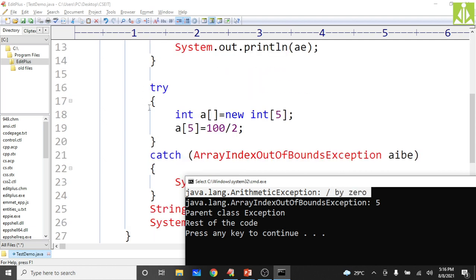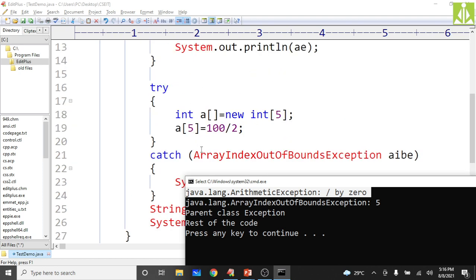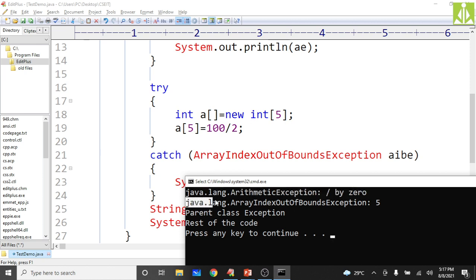Then the second nested try block, that is the array index out of bounds exception. Sixth location, index value 5, we are trying to access. It is an exception. What type of exception? Array index out of bounds exception. So who is handling? The java.lang.ArrayIndexOutOfBoundsException class is handling that exception and it is giving the error message. We are trying to access the index value 5, which is beyond the boundaries of the array.